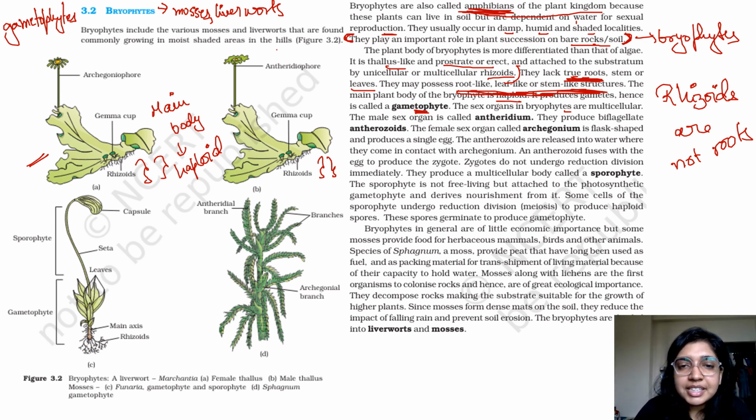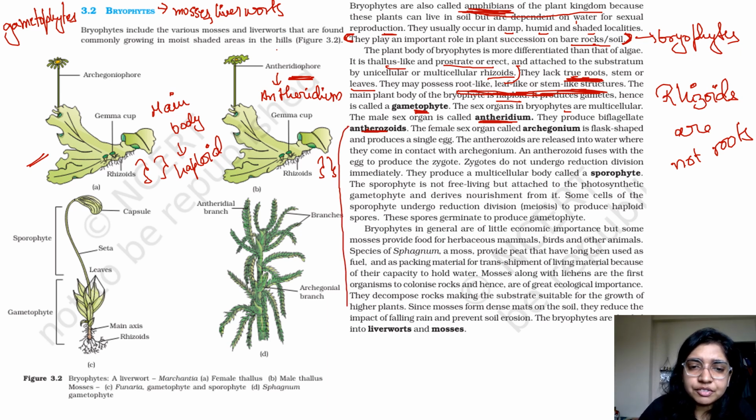For example, in case of humans also, the sex organs are multicellular. Alright. So the main sex organ is called antheridium, when we're talking about the male. Yeah, this is the male. It has antheridiospore inside what? Inside the antheridium. Okay. They produce biflagellate antherozoids. So the gametes that are produced are biflagellate. Let me just write it down somewhere. Biflagellate. Alright, they produce biflagellate antherozoids.